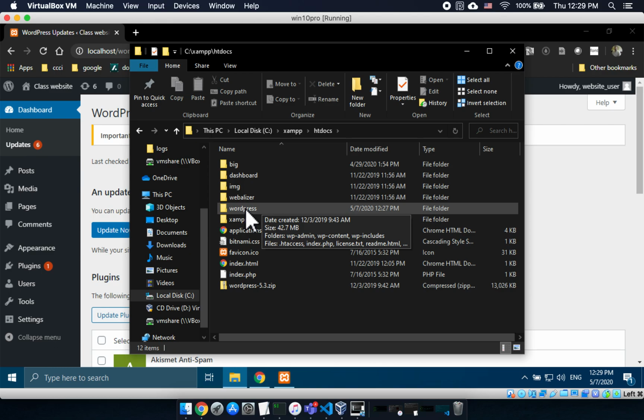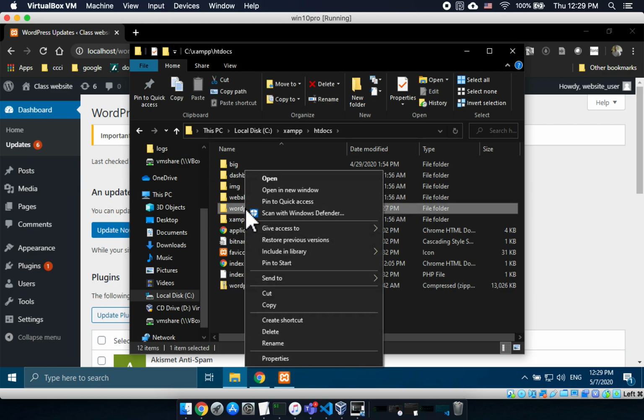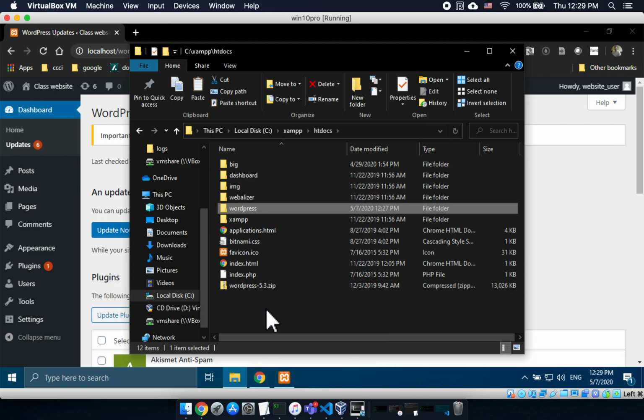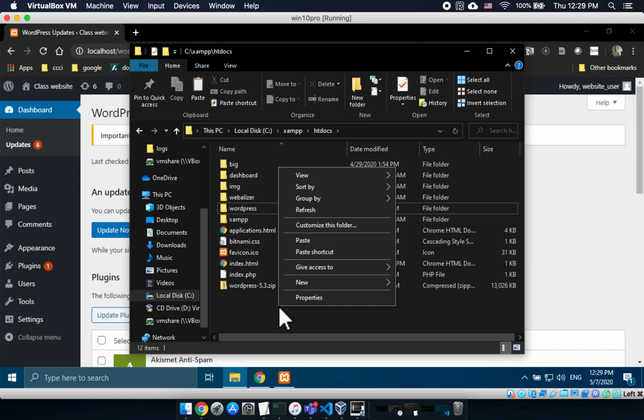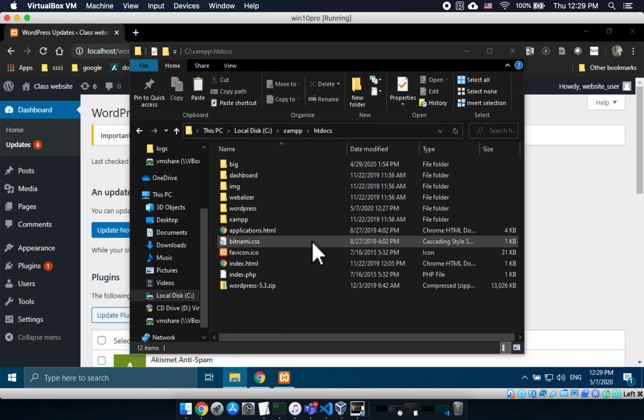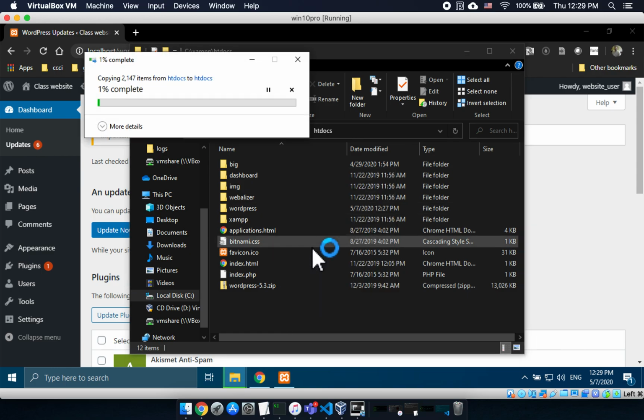What I'm going to do is right click on WordPress and say copy. Then I'm just going to click down here and right click and say paste. And it's going to make a new folder.